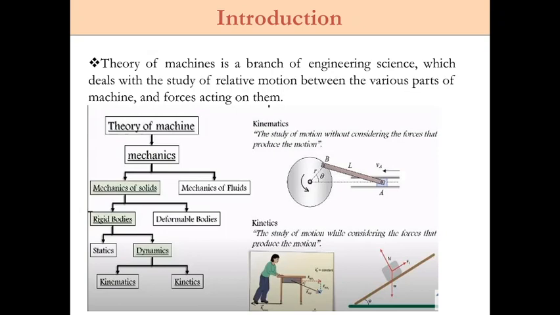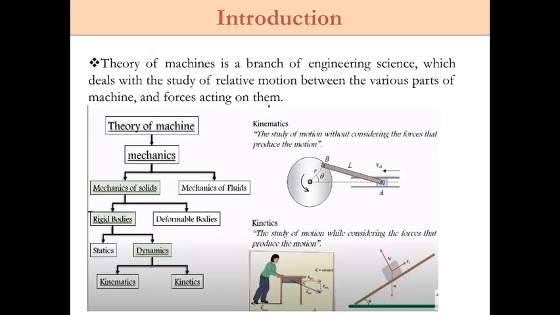Here in the introduction part, first we'll try to understand what exactly the theory of machines stands for. As you can see here, the theory of machines is a branch of engineering science which deals with the study of relative motion between the various parts of the machine and the forces acting on them. It is a branch of engineering science; you cannot say it is only for mechanical engineers. So obviously it deals with the relative motion between the various parts of the machine, and along with that, you have to analyze the forces acting on them.